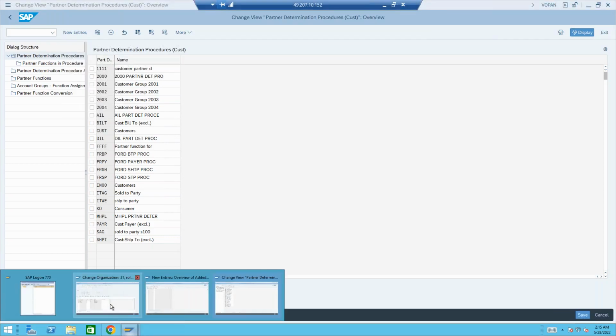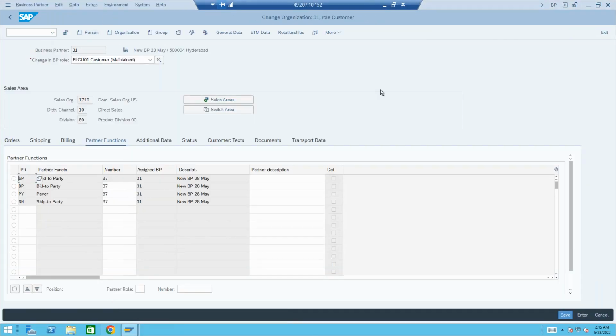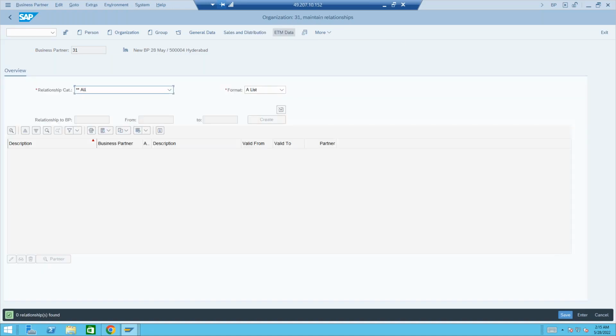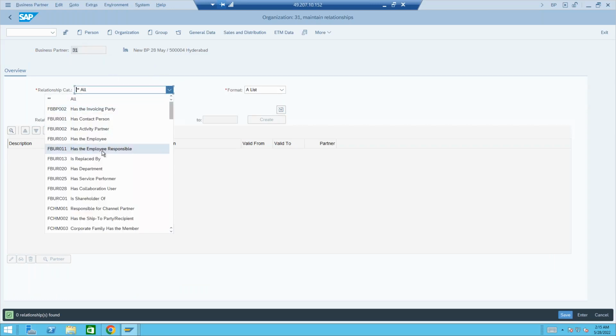Okay. And if you want to create any relations, that means the contact persons or anything, you have relationships. Click on relation, and here you can mention that this partner has a relationship with anything. It could be a shareholder, a contact person, an employee, a third party, anything depending upon your requirement: a BP, sold-to party, ship-to party, payer, everything you could assign here.